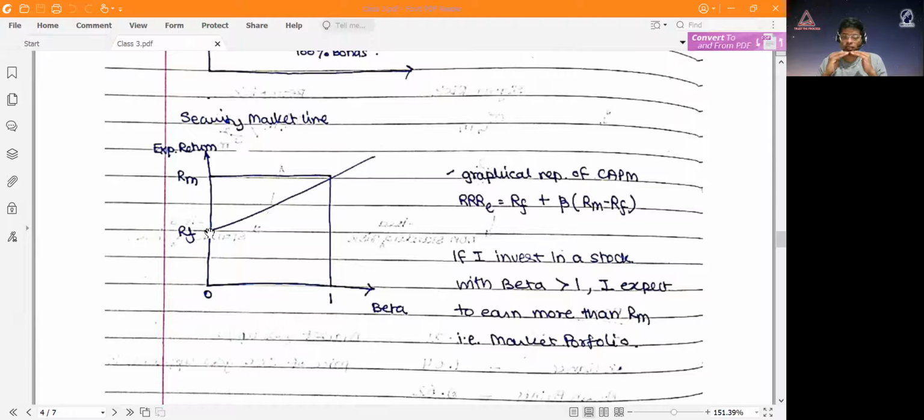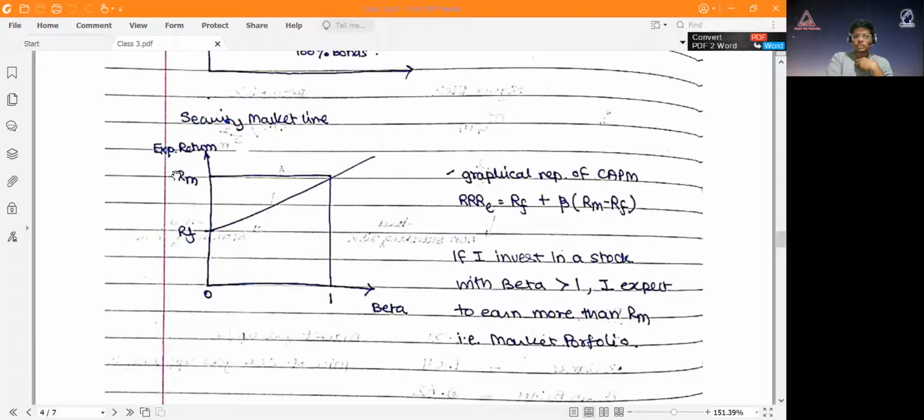If you invest in something that gives you as much return as the market, so if beta is 1, that means if the market moves 1%, this will also move 1%. If the market moves 1% down, that asset will also move 1% down. So for that, beta is equal to 1, and for that I expect that I should get at least RM.